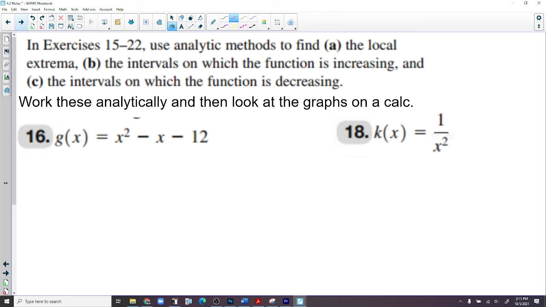Let's try to get these two done and then we'll probably call it good. Try 16. Try the process. Listen, you already know what a parabola looks like. You would not need calculus for this problem at all. But we really need to practice the process. Then I got something kind of cool to show you.